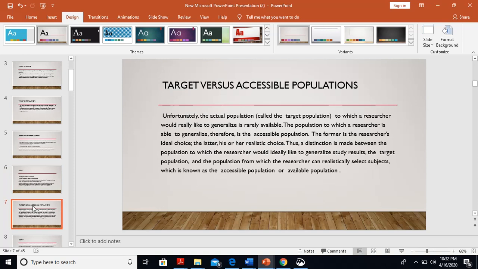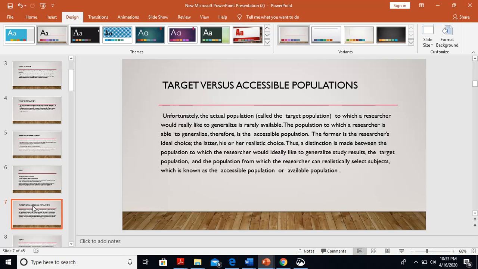Target versus accessible populations. Unfortunately, the actual population, called the target population, to which a researcher would really like to generalize is rarely available. The population to which a researcher is able to generalize, therefore, is the accessible population.